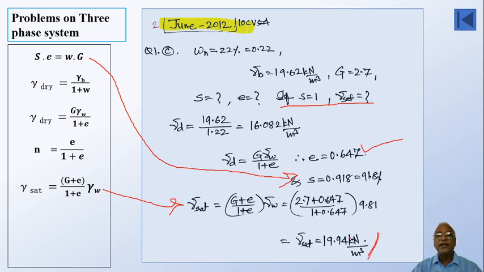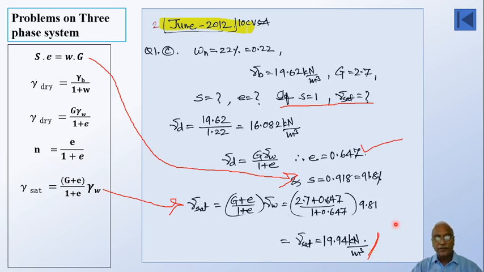It is slightly increased. You can just see here the given value of gamma was 19.62 with degree of saturation 91.8%. Now because of full saturation, it has become 19.94. So gamma saturated would be 19.94 kilonewton per meter cube.